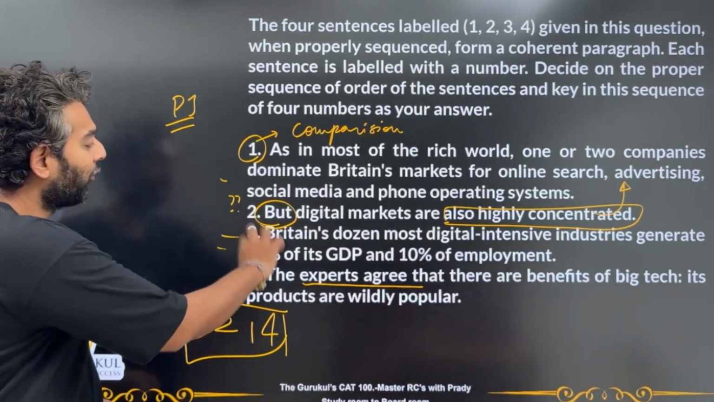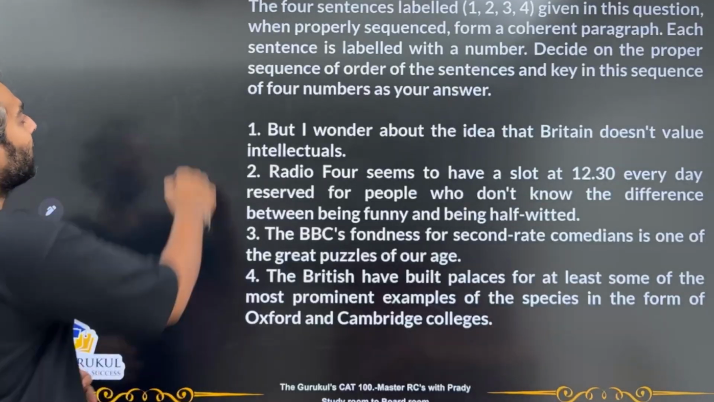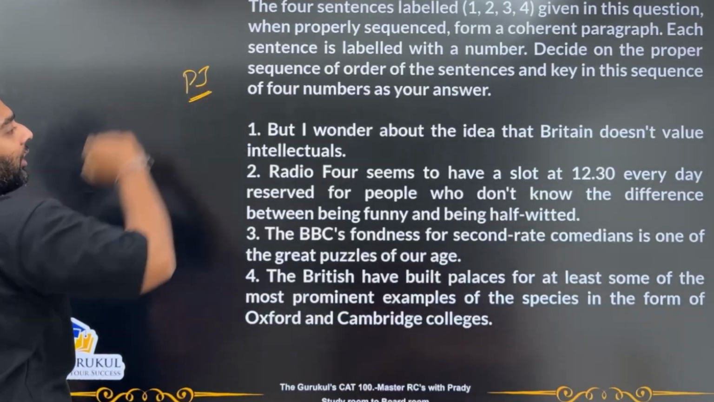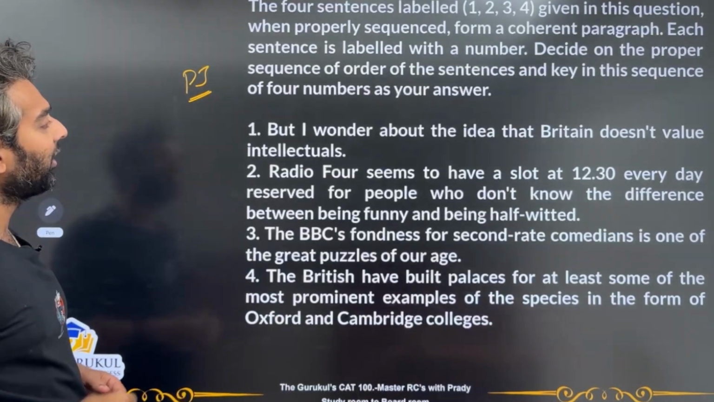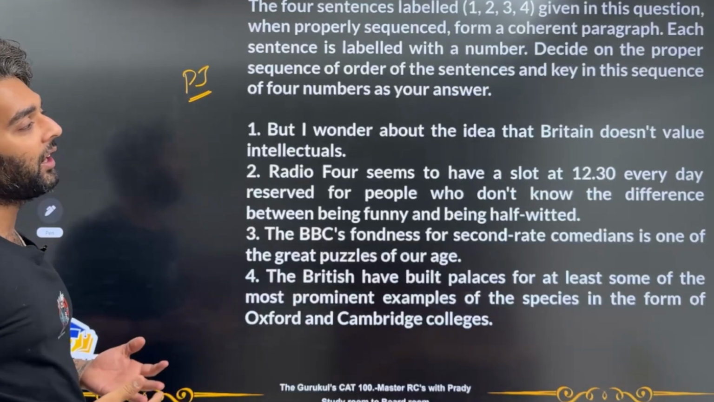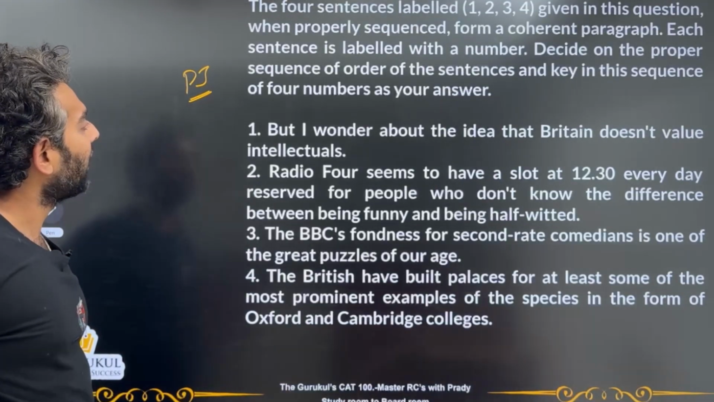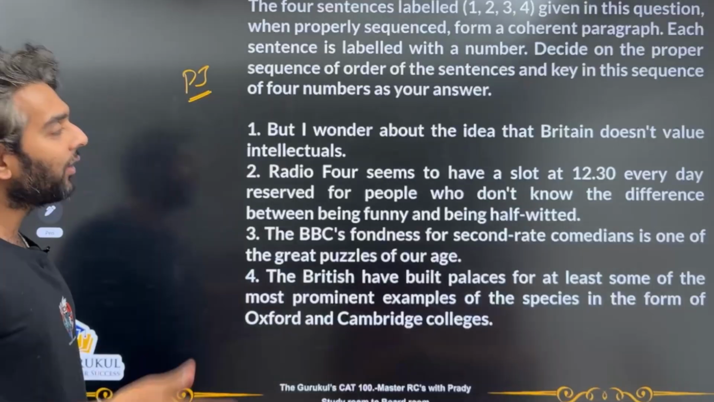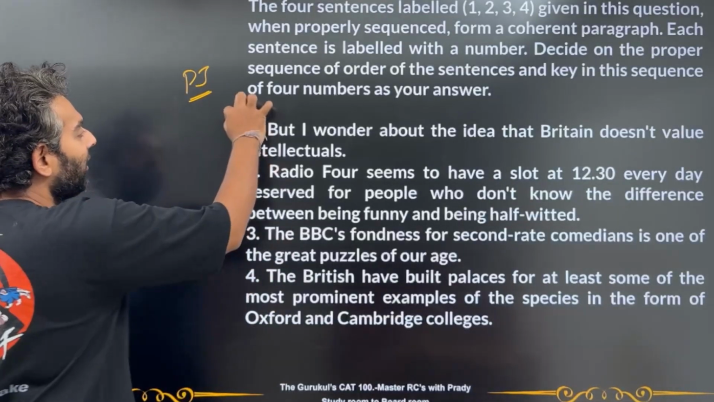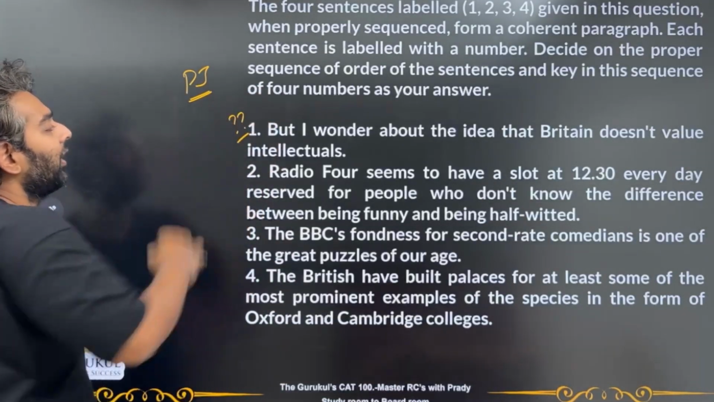Now, let's go to the fourth question. This fourth question again is a para-jumble type of question. Over here, the first sentence is, but I wonder about the idea that Britain doesn't value intellectuals. Okay, now why does he wonder about this idea? Why is he in confusion, or why is he thinking about this idea?